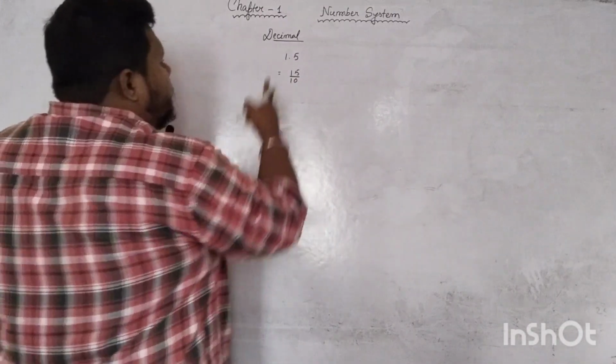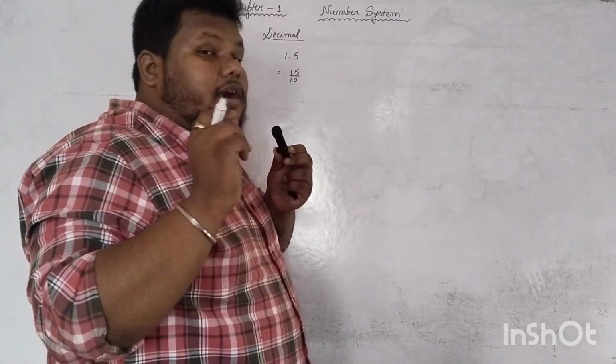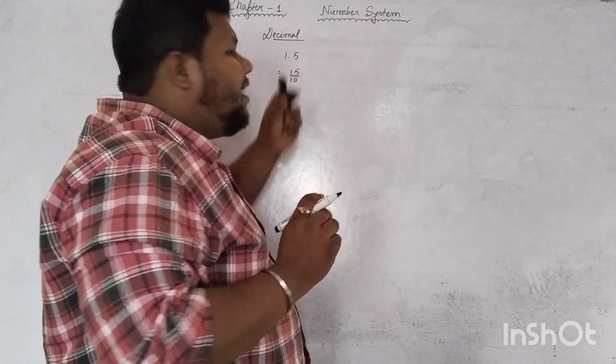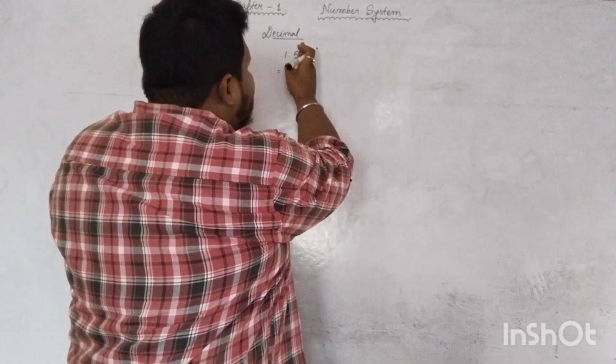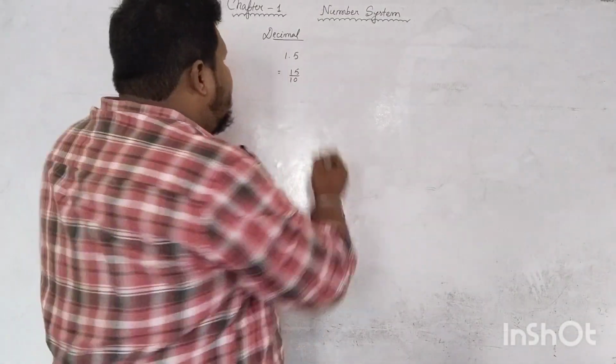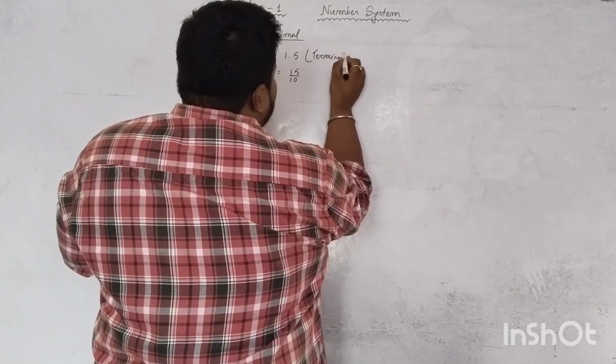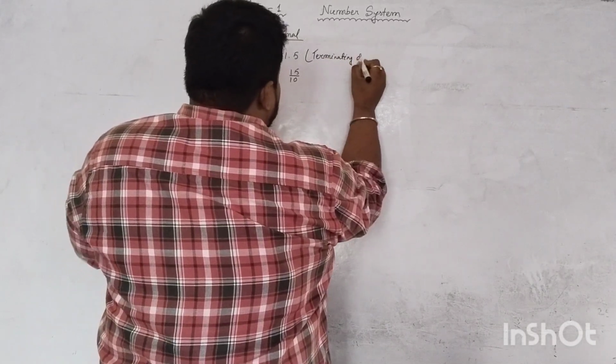15 by 10. So this is a terminating decimal because it has an ending, na? Because after 5 it is not going on, right? It has an ending, so it is a terminating decimal. This kind of decimals are called terminating decimals.